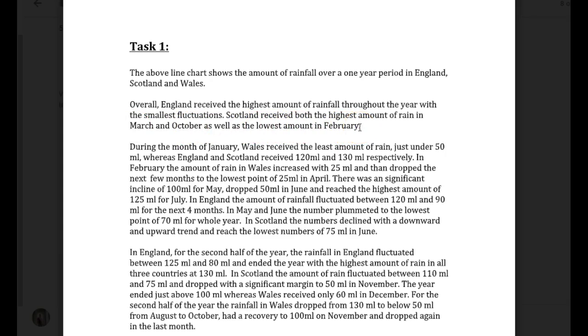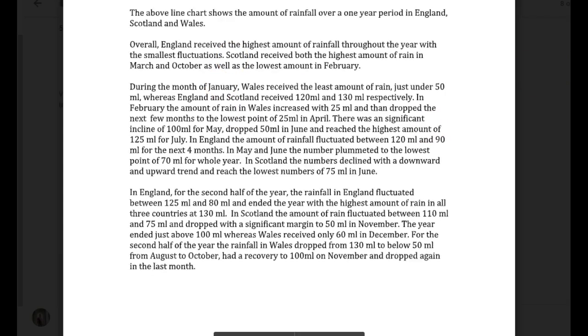Now, you didn't need to write all of this. Okay, this is already really long, so you could have either left out Scotland or you could have left out some of those details. So what you could have said here is, despite the fact that England on average had the highest rainfall, Scotland was the country that recorded the highest and the lowest rainfall. Okay? But like I said, it would have been an acceptable overview even without that piece of information about Scotland.